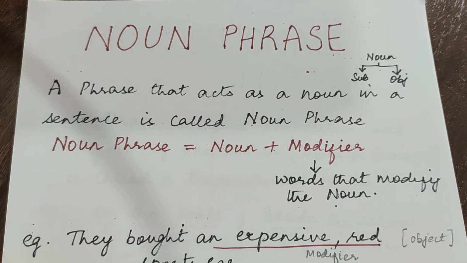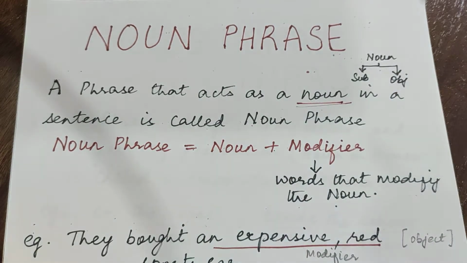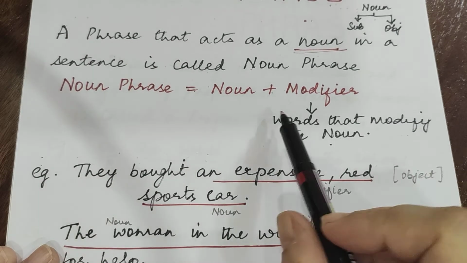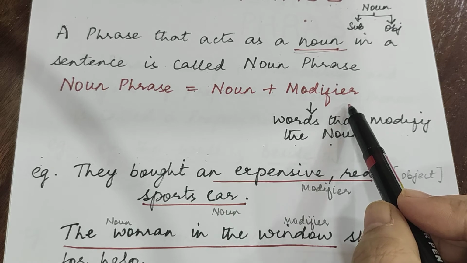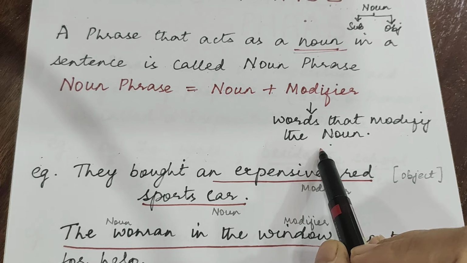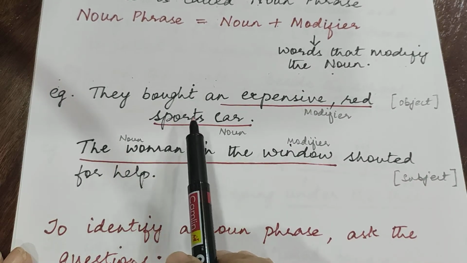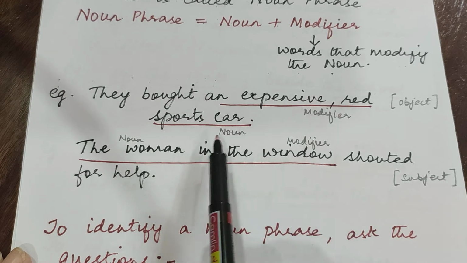Okay, now let us learn about noun phrases in detail. We all know that nouns can be used as subject as well as object in a sentence. So a phrase that acts as a noun in a sentence is known as a noun phrase. So it contains a noun and a modifier. What is a modifier? The words that modify the noun are known as modifiers. For example, they bought an expensive red sports car.